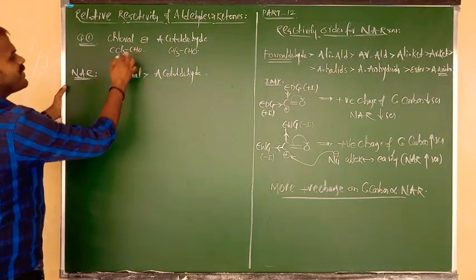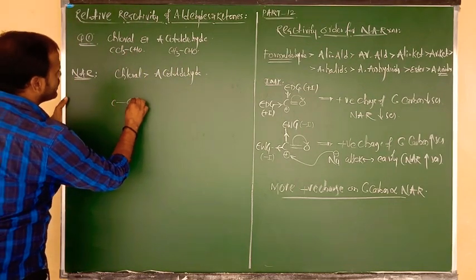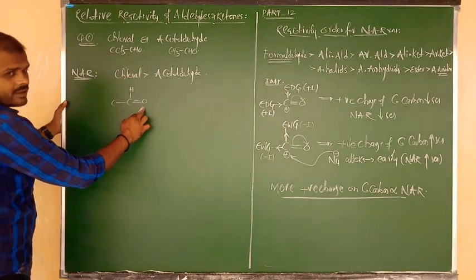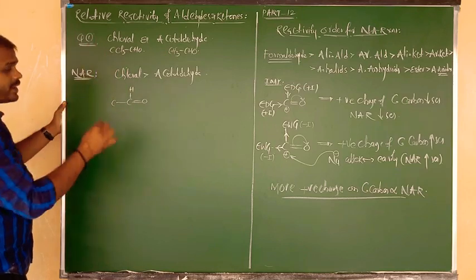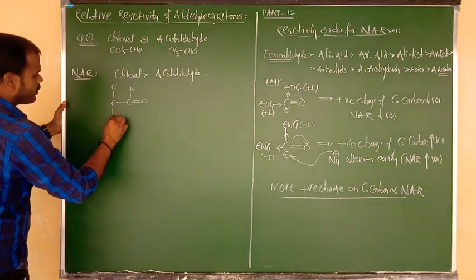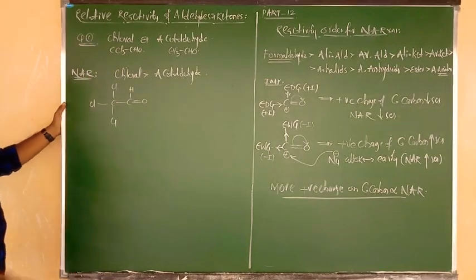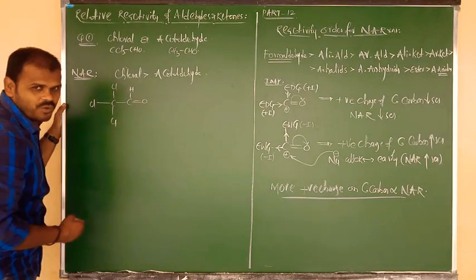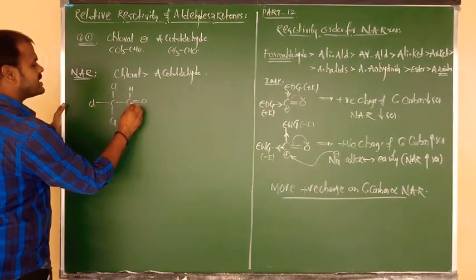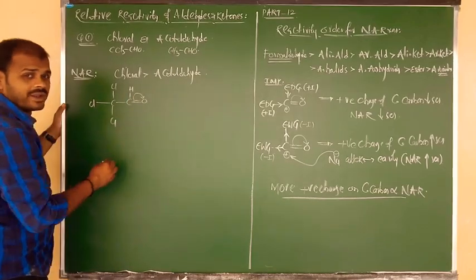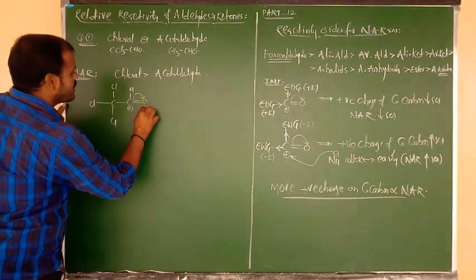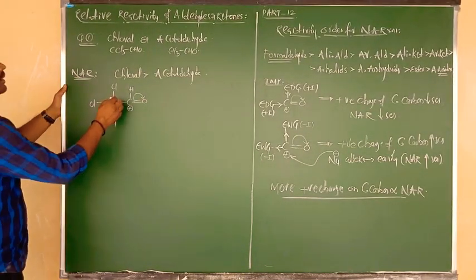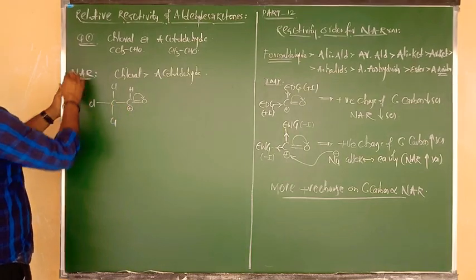Okay, once again, what was the formula of chloral? Central C connected by a double bond to O and bonded to H. CHO over. It is connected to C, but this C contains 3 chlorines: chlorine number 1, chlorine number 2, and chlorine number 3. CCl3CHO. Okay, good. As compared to carbon, oxygen contains more electronegativity. Carbon contains the positive charge, oxygen contains the negative charge. Right.